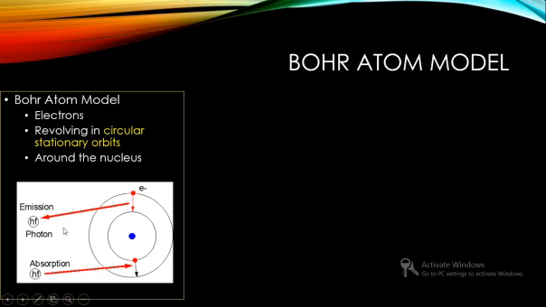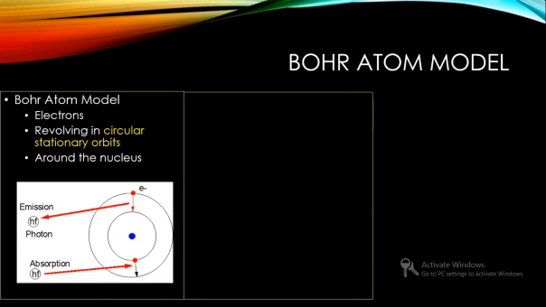Emission and absorption are observed when an electron jumps from a higher orbit of higher energy to a lower orbit of low energy, or when it absorbs energy, it will jump from a lower orbit to a higher orbit. Then only a radiation or a spectral line will be observed.